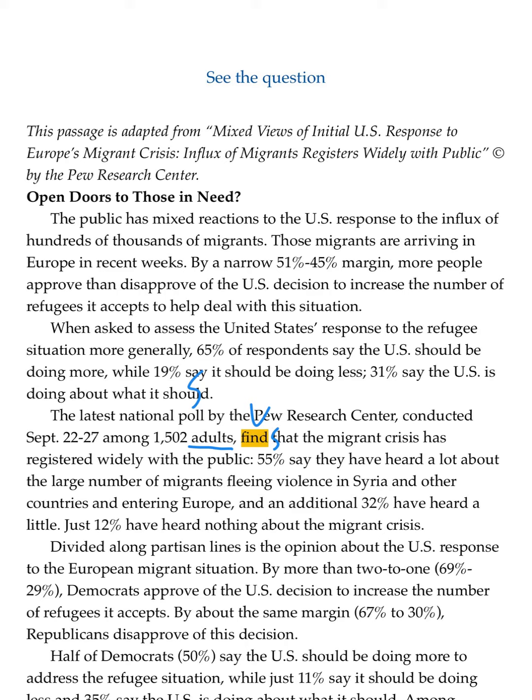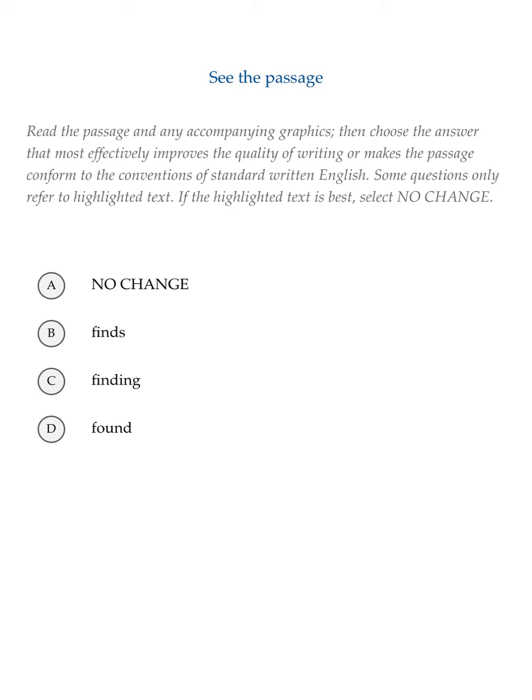We also know that the verb should be finds and not found or any other version of finds, because the rest of the sentence, has registered widely, is in the present tense. Has is a present perfect verb, signaling that the other verbs should be roughly in the present or present perfect tense. So let's go to the answer choices and look for finds. So we see the word finds in answer B, and that is our best answer.